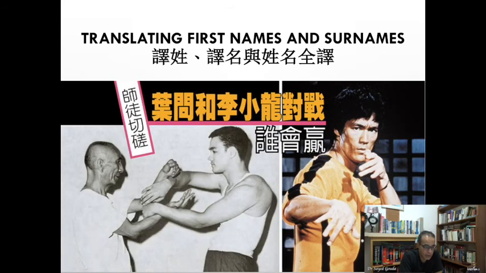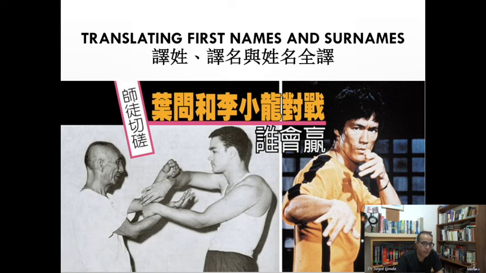Then there are some other peculiarities when you translate some Chinese names into English. If the Chinese name has an English first name and the person is really famous, then you use that English name. Like for example, Bruce Lee. His Chinese name is Li Xiaolong in Mandarin, Lei Siu-lung in Cantonese, but when you translate it into English, it's always Bruce Lee.